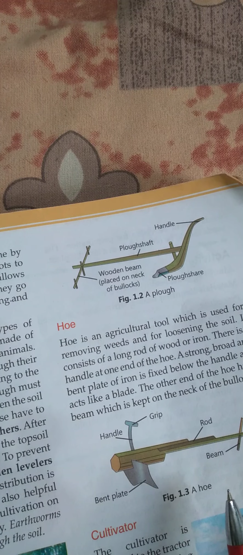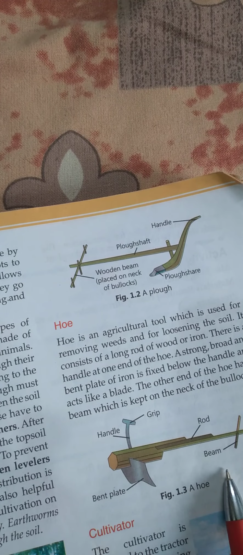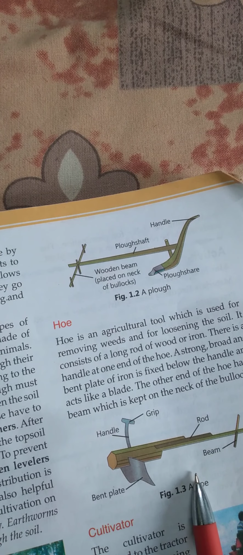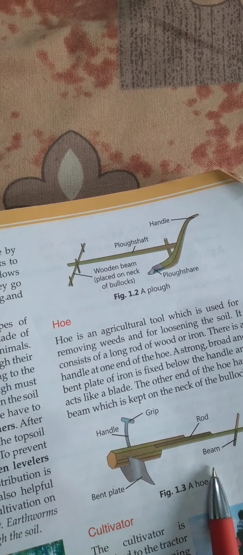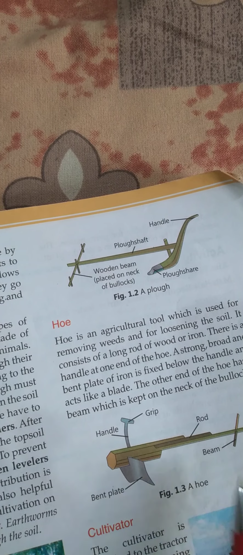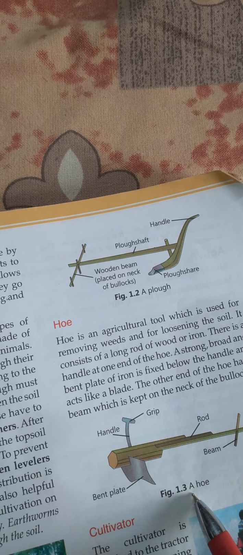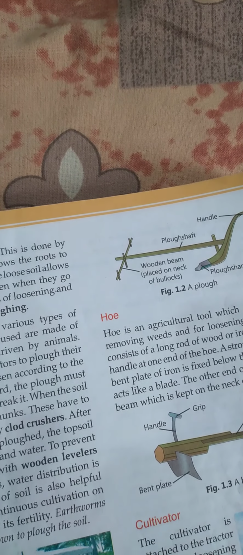These are the agricultural implements with the help of which the farmer prepares the soil and levels it. Okay, what is plowing? This is done by plow or tilling, in which by turning the soil particles and loosening them, this allows the roots to breathe easily.